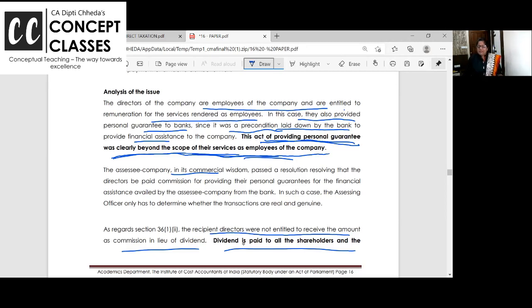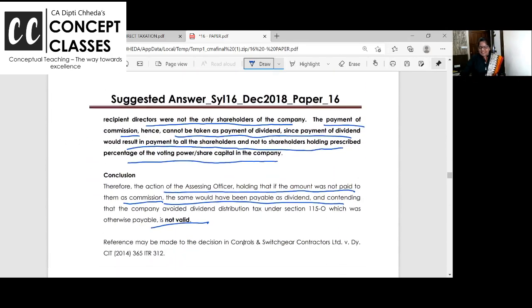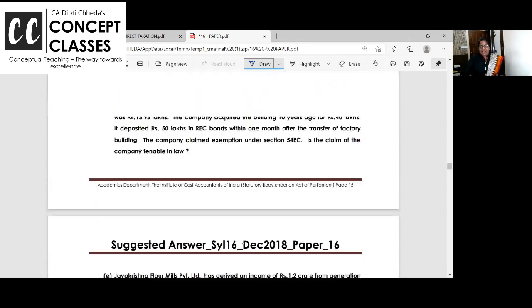Yes. AO is saying if they would not have paid commission, this money would have been the profit of the company and it would have been given to the same shareholders as dividend. So indirectly they are giving dividend so that they can avoid, that time CDT was there. From this financial year 2021, CDT, DDT provisions are not there. Right? So is the AO correct? Answer is no. Chalo, let us go.